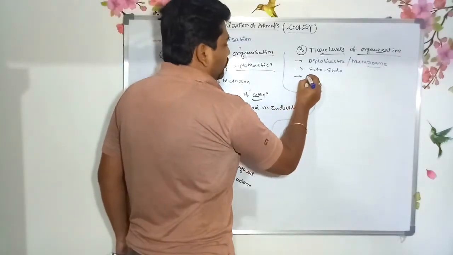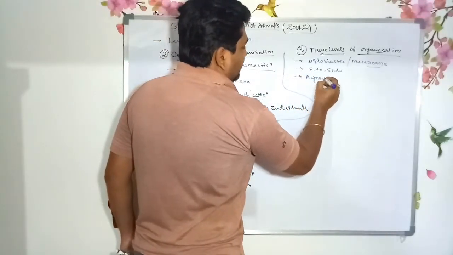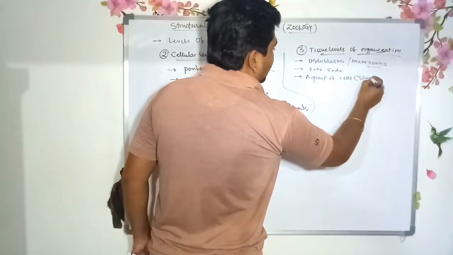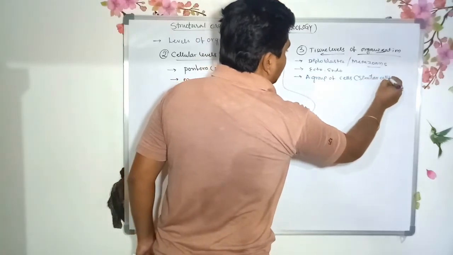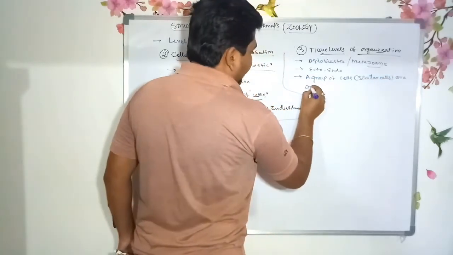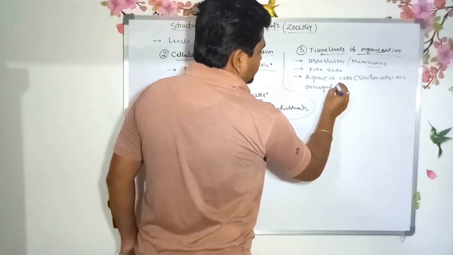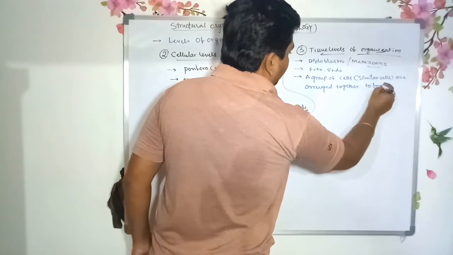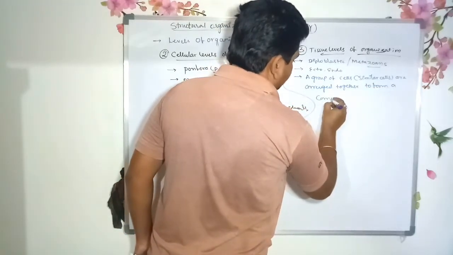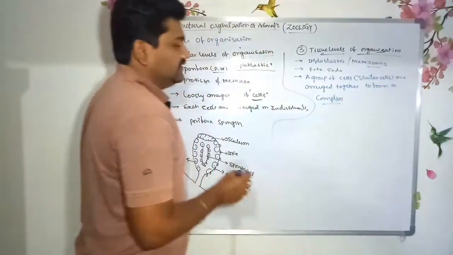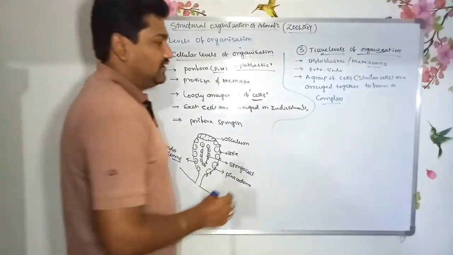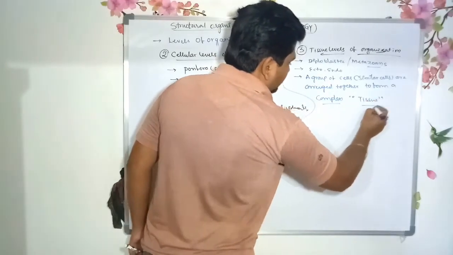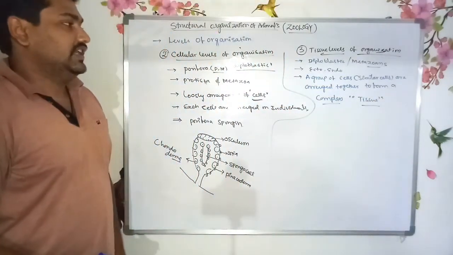What is the tissue level? A group of similar cells arranged tightly together to form a complex. The complex is known as a tissue. So that is known as the tissue level of organization.